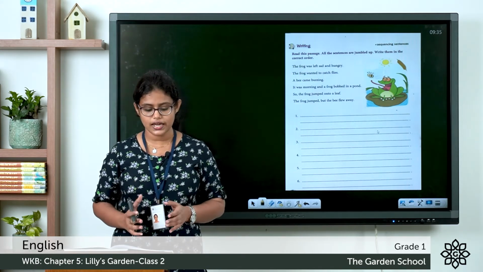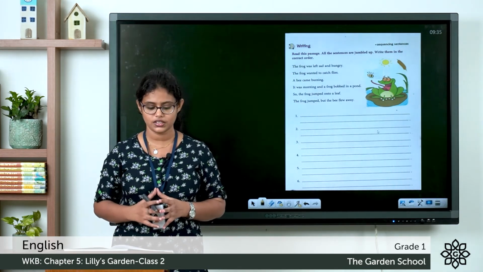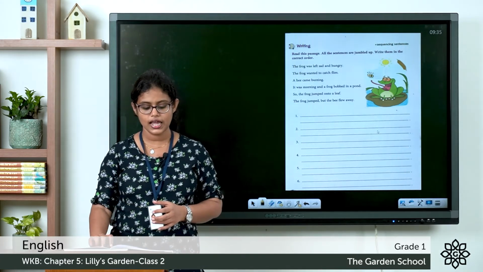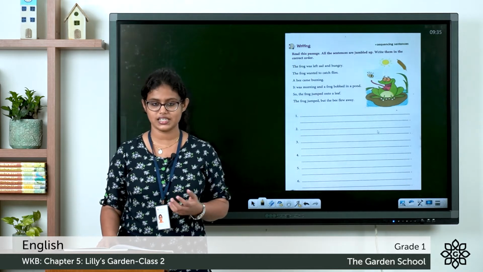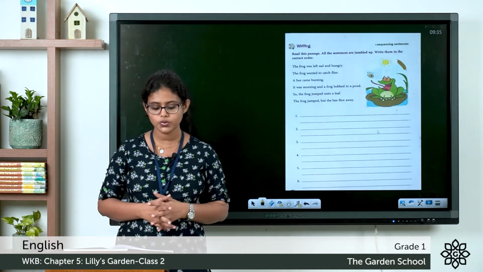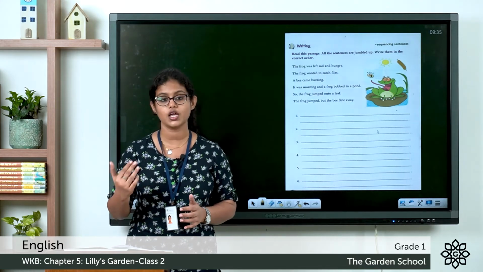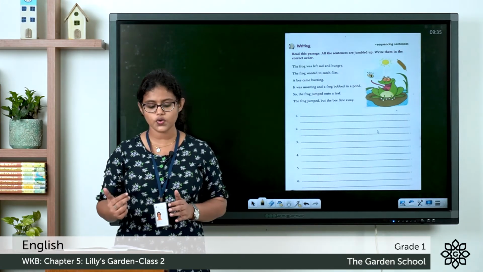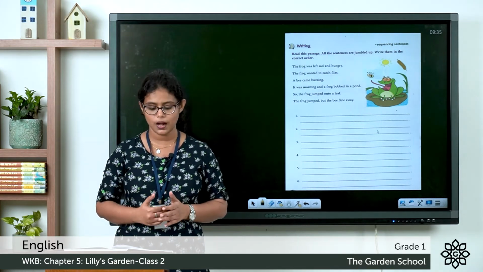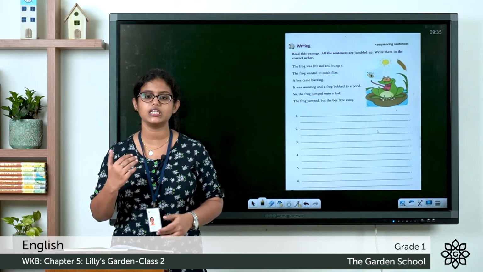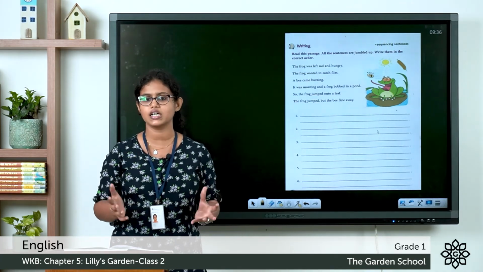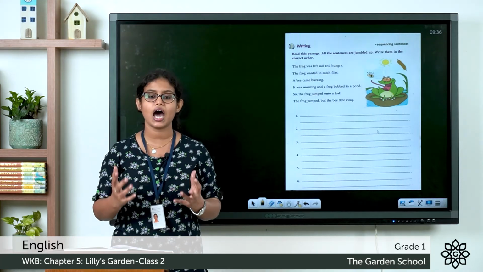The frog was left sad and hungry. Then the frog wanted to catch flies. A bee came buzzing. It was morning and a frog bobbed in a pond. Bobbed means to move. So the frog jumped on to a leaf. The frog jumped, but the bee flew away. So these are the sentences. These sentences are not in the correct order, so we need to arrange them.